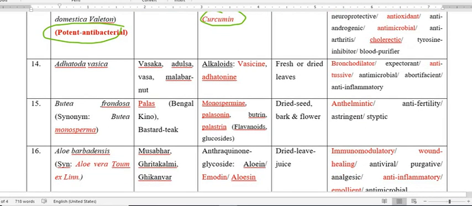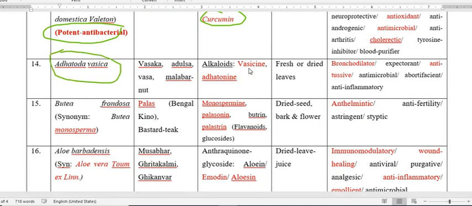Next, we have to go through Adhatoda vasica. Adhatoda vasica also possesses a very important active constituent, which is an alkaloid. We call it vasicine, and the name also matches the scientific name, adhatodine. So adhatodine and vasicine both match the scientific name of the plant Adhatoda vasica, and the common names are Vasaka, Adulsa, Vasa, Malabar nut.